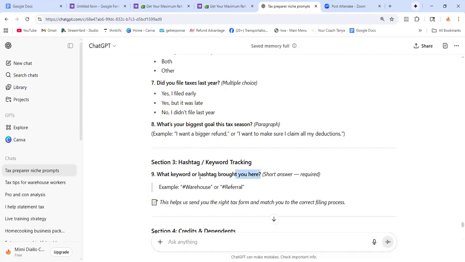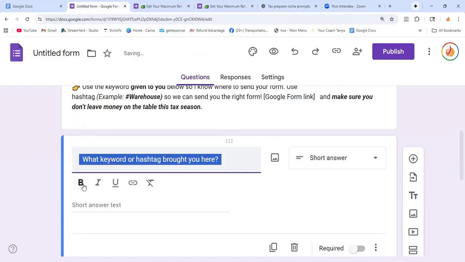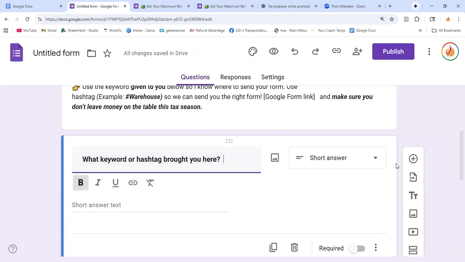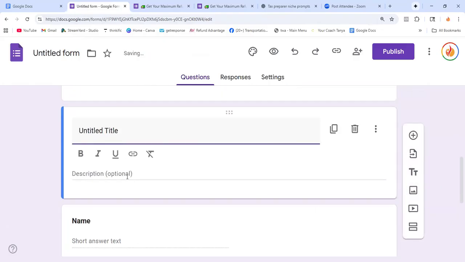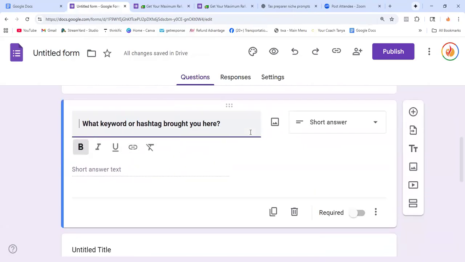So I'm going to copy that and put that here, and I'm going to highlight it. Then here I'm going to add a title or description. So I was supposed to add it under it.